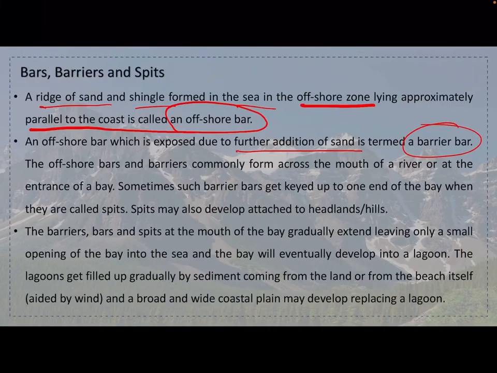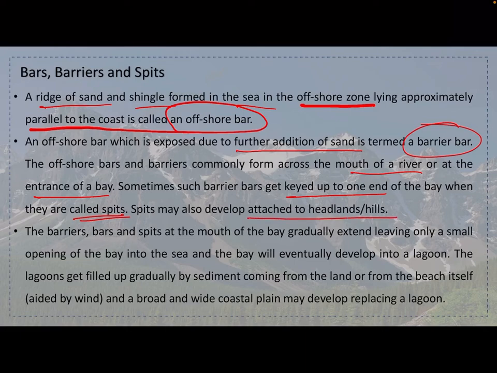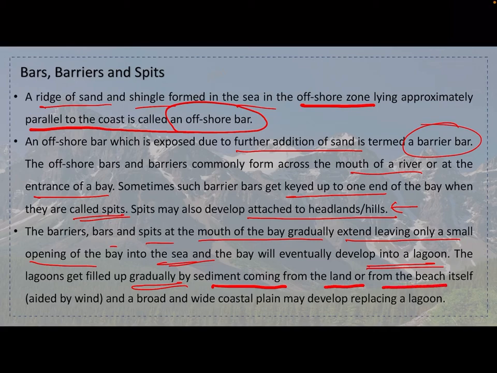The offshore bars and barriers commonly form across the mouth of a river or at the entrance of a bay. Sometimes such bars get keyed up to one end of the bay, when they are called spits. Spits may also develop attached to headlands or hills. The barriers, bars and spits at the mouth of the bay gradually extend, leaving only a small opening of the bay into the sea, and the bay will eventually develop into a lagoon. The lagoon gets filled up gradually by sediment coming from the land or from the beach, and a broad and wide coastal plain may develop, replacing the lagoon.